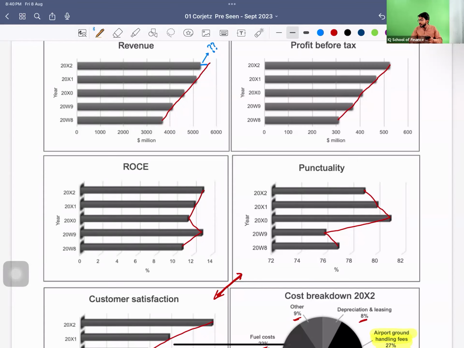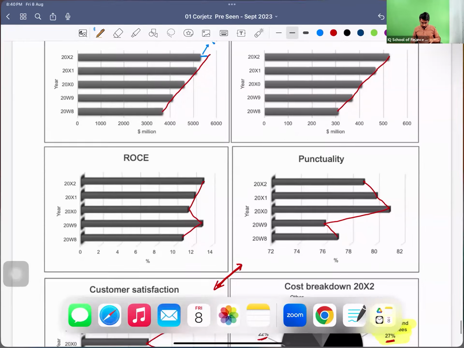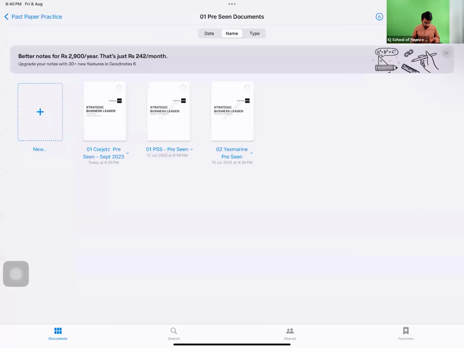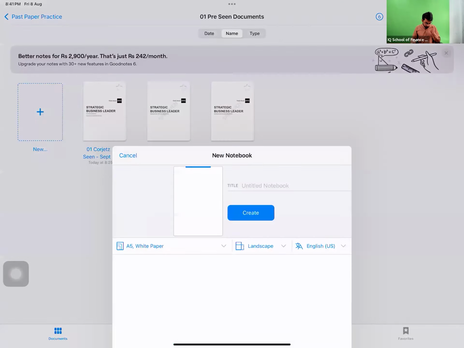Musa is saying yes. I have everyone. Guys, are you all added to the group and have you received the question and the pre-seen file? Okay. Excellent, excellent, excellent.